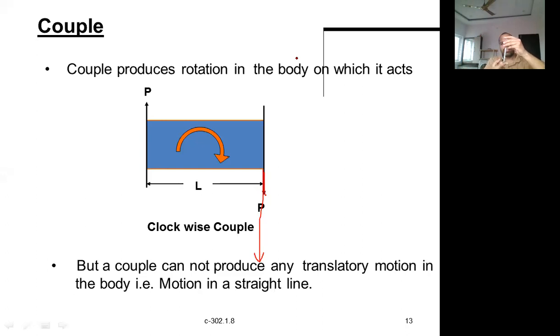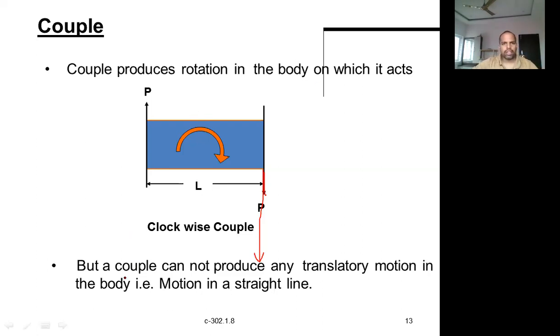So a couple is also the same way. One force is in one direction and the other in the opposite direction, so this body is rotating, not moving like this or like this. A couple is nothing but two attached forces separated by some distance. If one is moving, obviously the other shall move in the opposite direction. There is no other way. Then only it is called a couple.